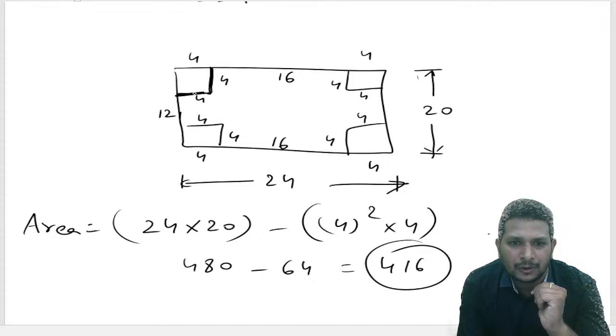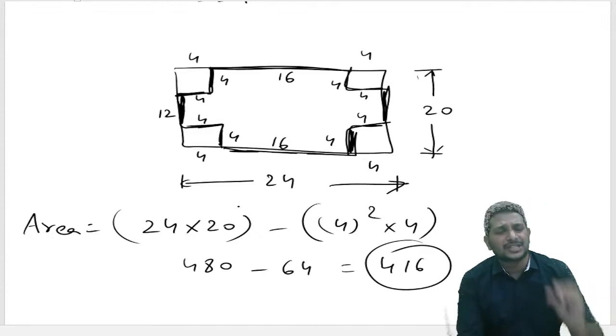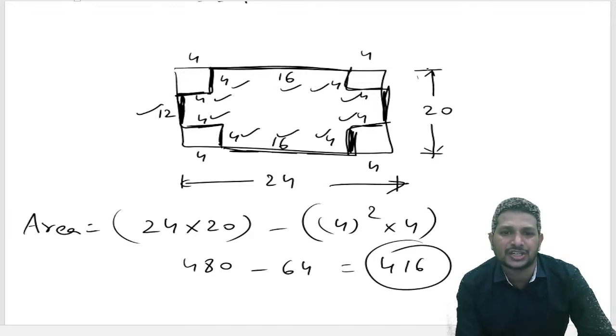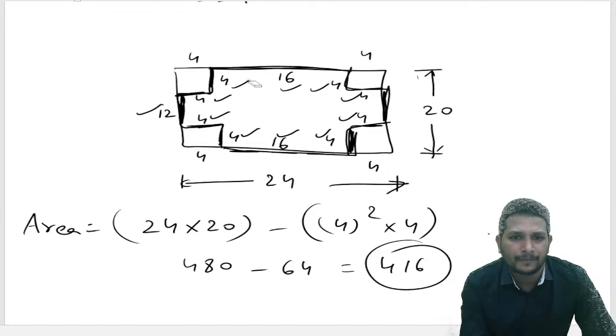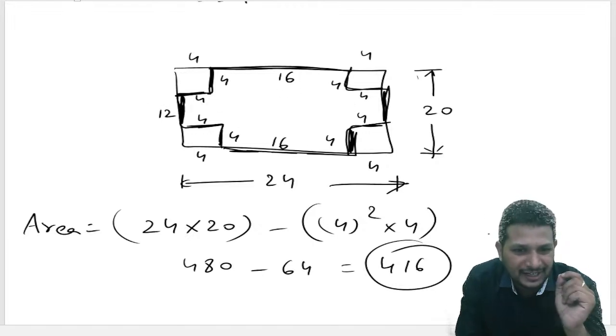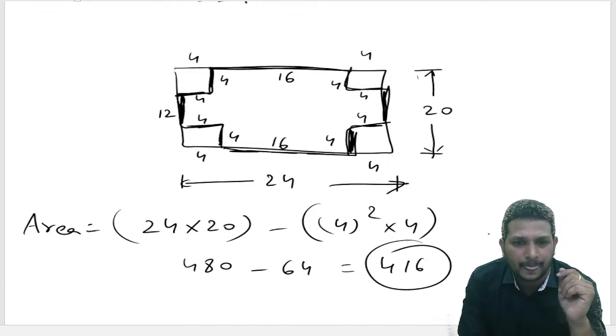I'm shading that part so that you can understand. That is the remaining sheet left. From that you add all the sides, all the values which I wrote, because perimeter is the sum of all the sides, like 4 plus 4 plus 12 plus 4. I'll write that part also for you. When we add, we get the answer, and accordingly we can easily expect it, because we have only one option with 416 as the area and the perimeter is 88. So the answer for this question is option A.